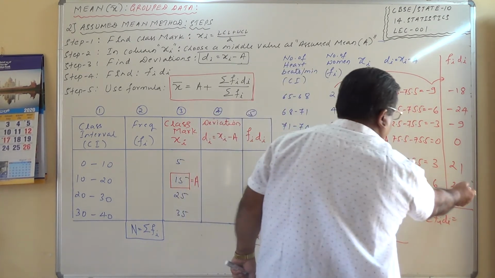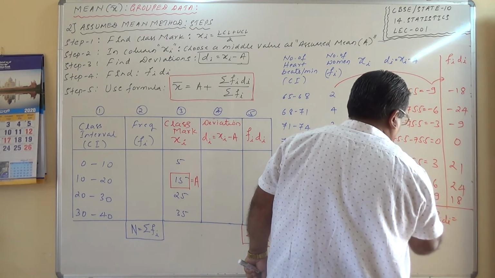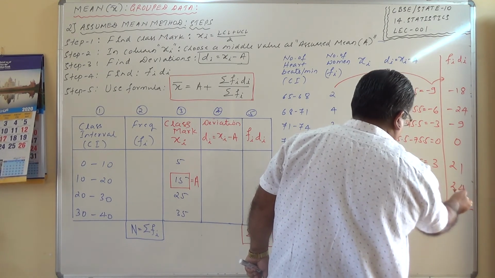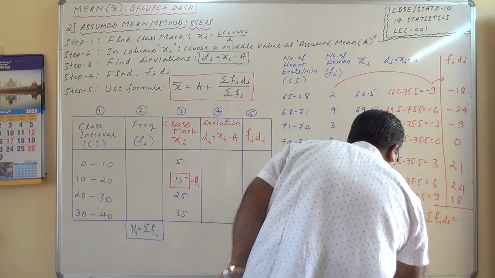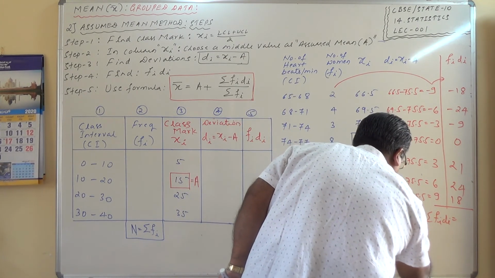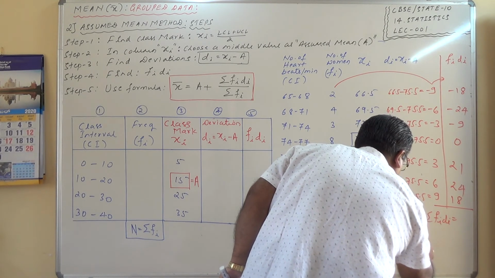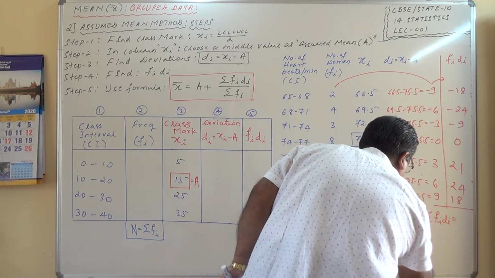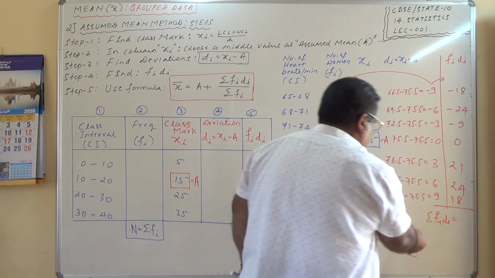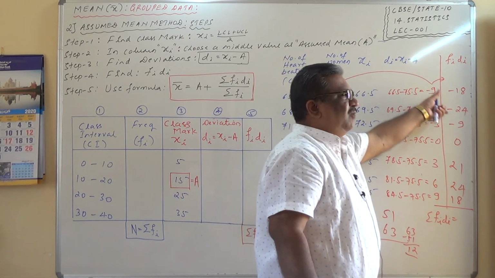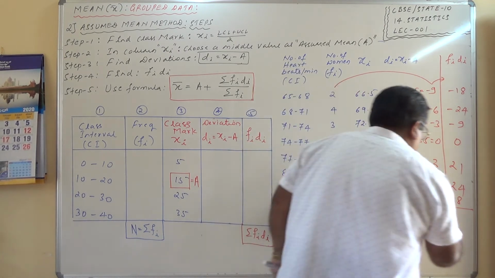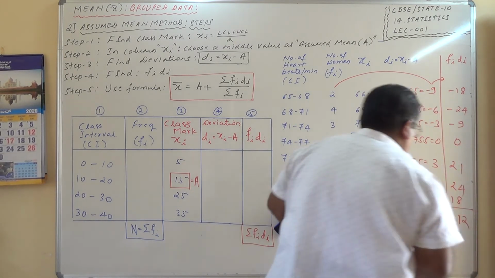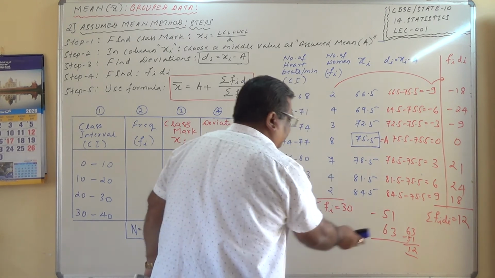I hope it is correct. 63 minus 51 is 12, and it is plus 12. Why is it so? The negative values are lesser and this is more here. Check whether it is correct. So this is 12 here. I got sigma fidi as 12.